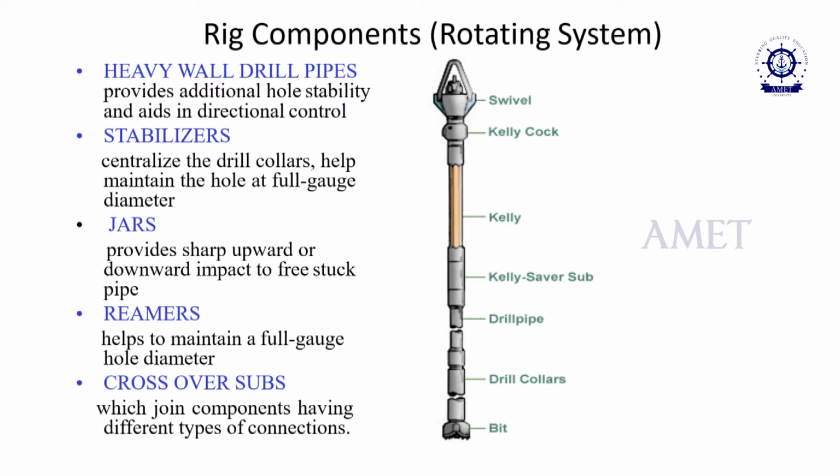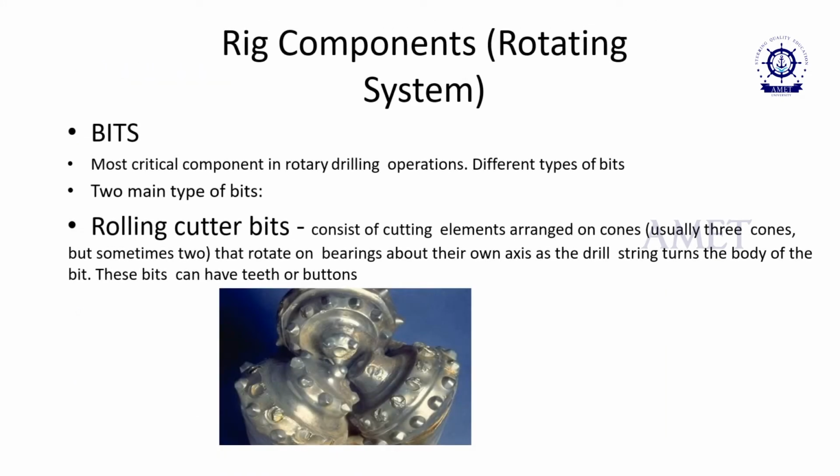Reamers help to maintain the full gauge hole diameter, and then crossover subs. Subs join components having different types of connections. So this is the drill sub, drill collars and drill pipe. This is the Kelly saver sub, the Kelly and the Kelly hook, and this is the swivel, which allows the rotary table to rotate. And another important part of the rotating system is the bits.